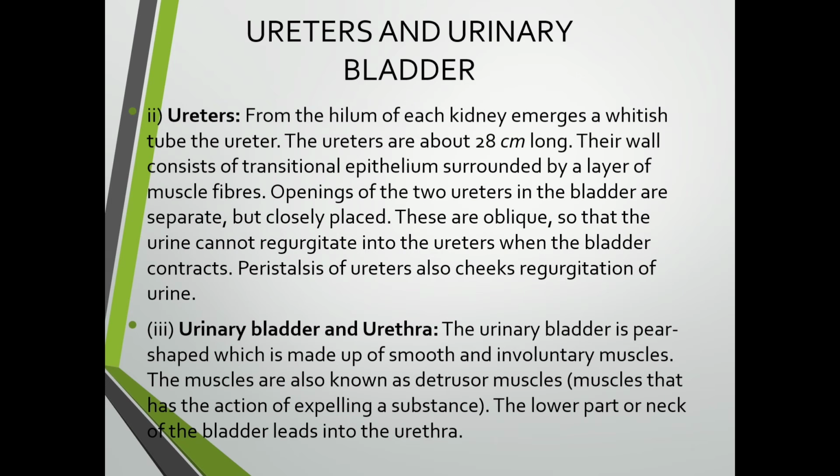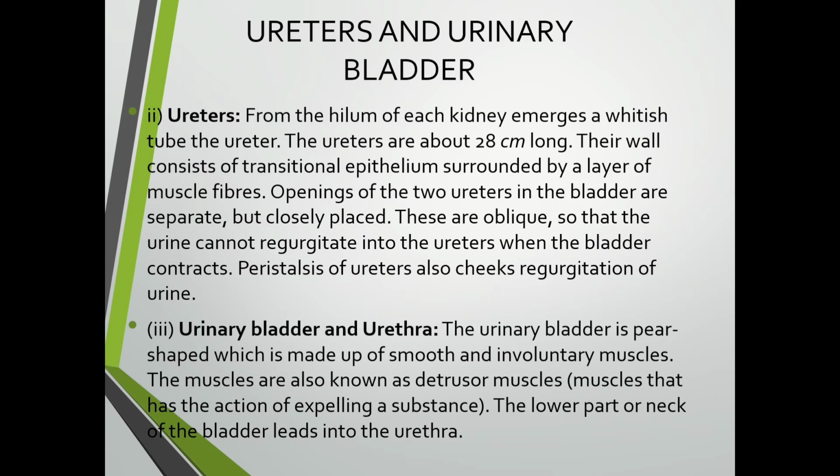Now next, ureters. From the hilum of each kidney emerges a whitish tube, the ureter. The ureters are about 28 centimeter long. Their wall consists of transitional epithelium surrounded by a layer of muscle fibers. The openings of the two ureters in the bladder are separate but closely placed.